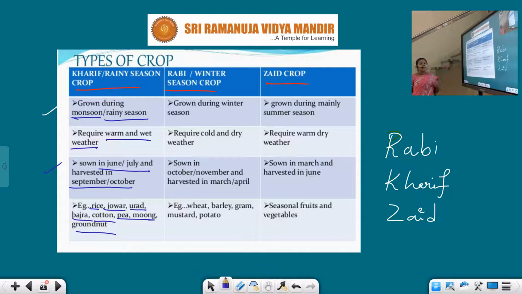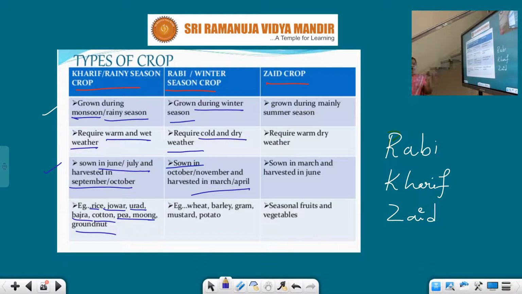Next, let us see the second type of crop, that is Rabi crop. This is also known as winter season crop, grown during the winter season, and requires cold and dry weather. Cultivation of this Rabi crop doesn't require much water. It is sown in October and harvested in the month of April.